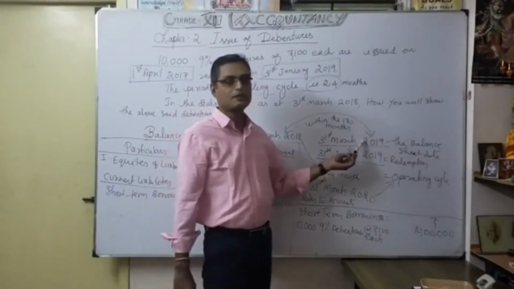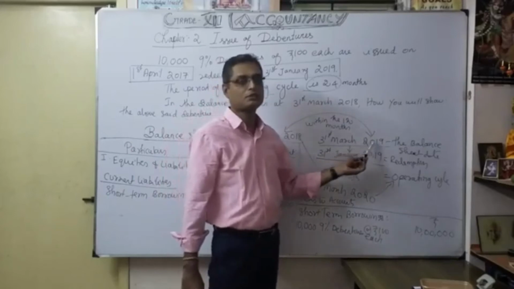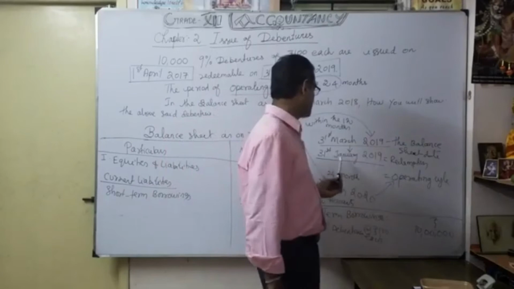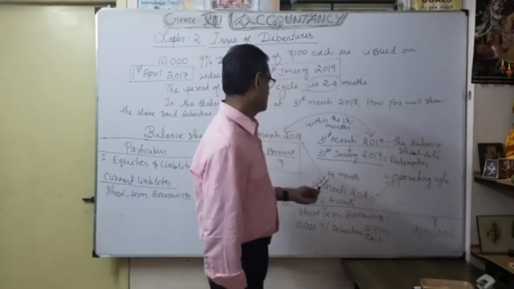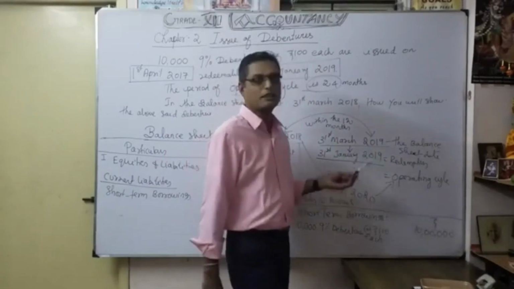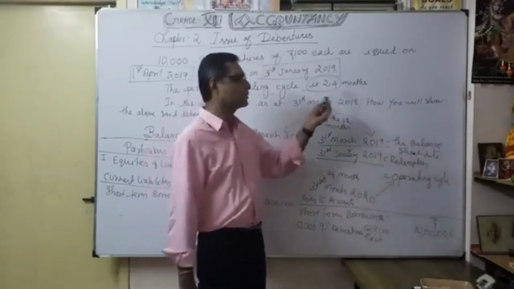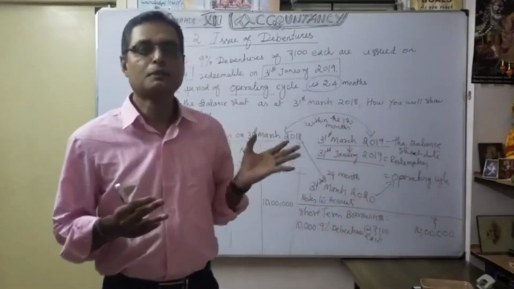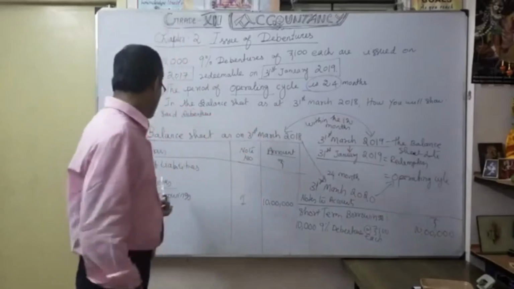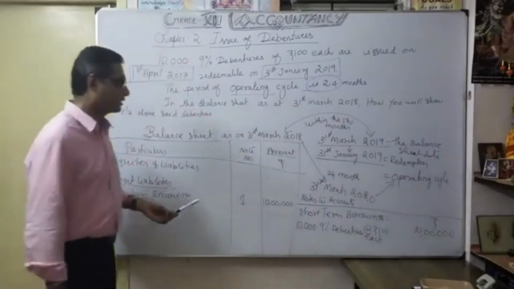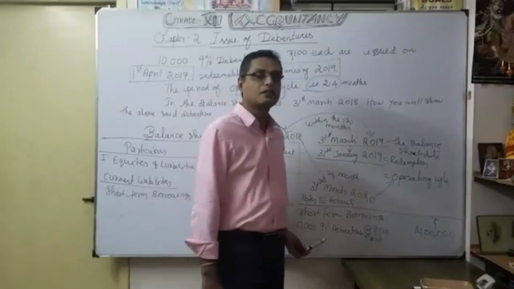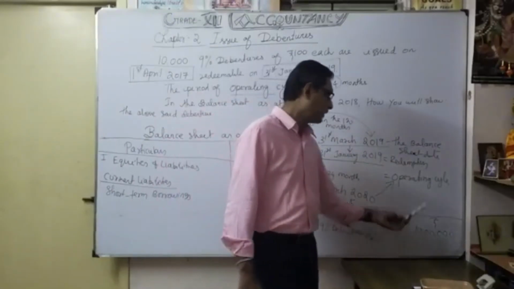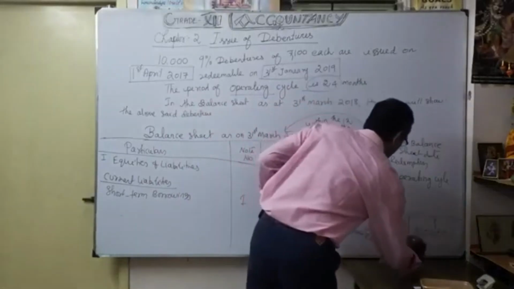So my next balance sheet date is 31st March 2019, and the operating cycle falls only on 31st March 2020. So naturally it is within 24 months of my operating cycle. So naturally these debentures come under short-term borrowings. Under that we are going to show 10,000 debentures of 100 each, 10 lakhs. Okay, that's what you are understanding, how to show notes to accounts.